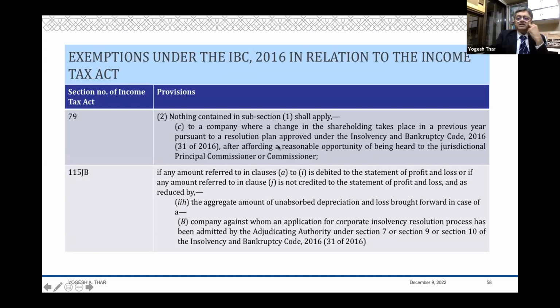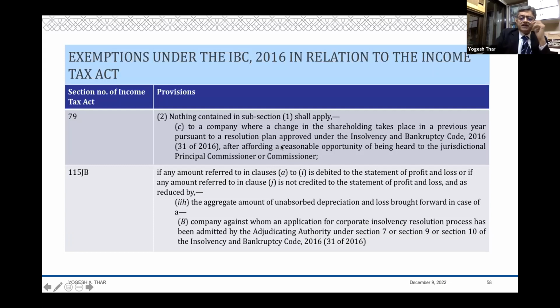Now, here is where the problem lies: many a time we don't find any records as to whether this resolution plan has been heard after affording a reasonable opportunity of hearing to the tax department. The committee of creditors may have the tax department as one of the creditors, but having looked at the plan, has the commissioner been invited to give me section 79 relief specifically? Has there been an opportunity of hearing to the commissioner in respect of this scheme? That is a question one needs to answer.